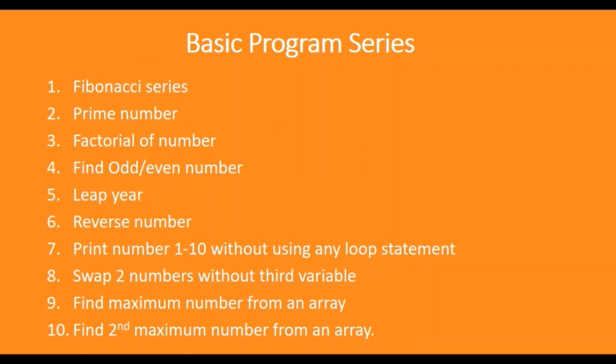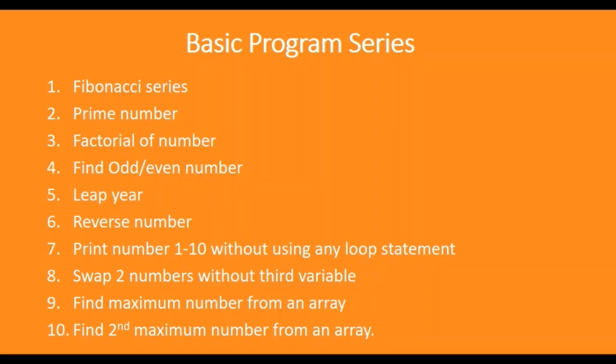This is the basic program list, where we will cover programs like Fibonacci series, find a prime number, factorial of a number, find odd or even number, find whether the given year is a leap year or not, reverse number, print the numbers 1 to 10 without using any loop statement, swap two numbers without using a third variable, find maximum number from an array, and find second maximum number from an array.